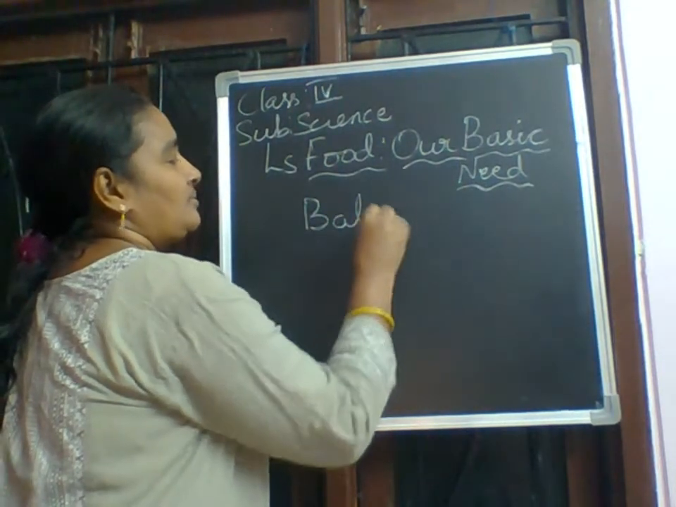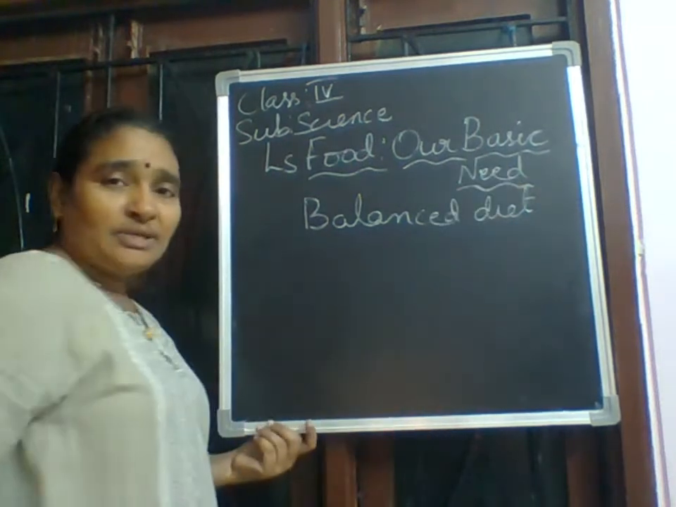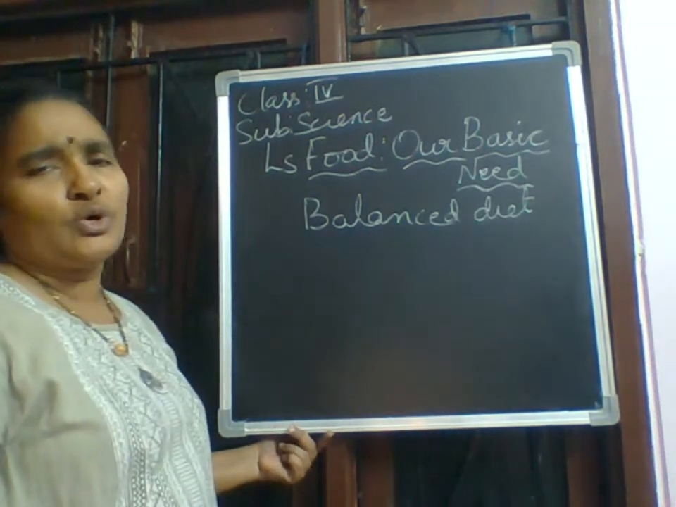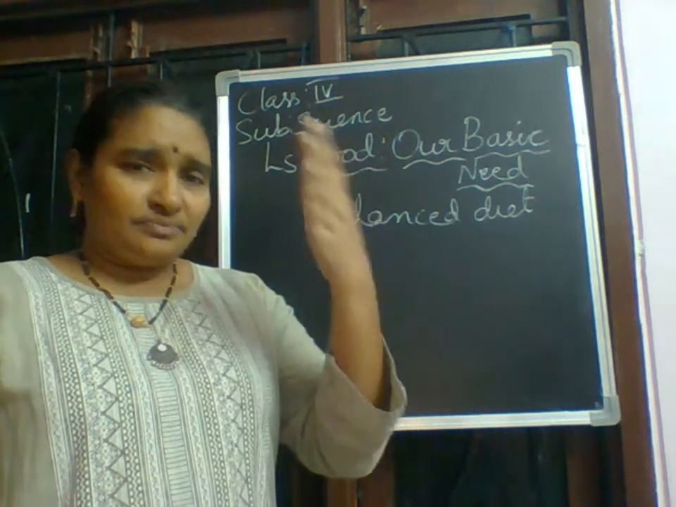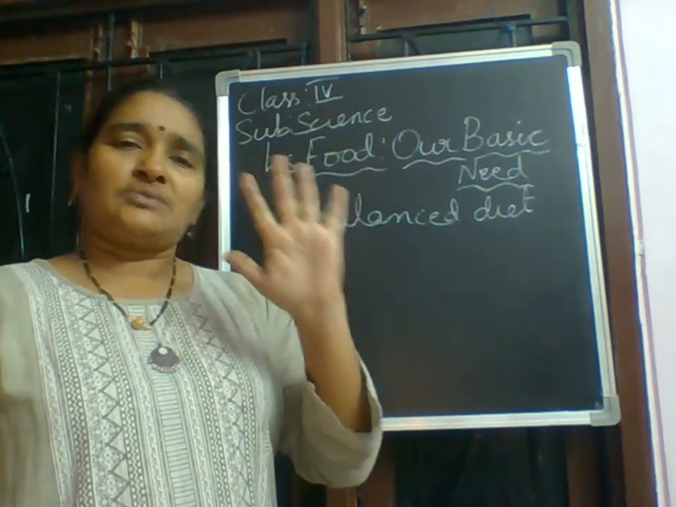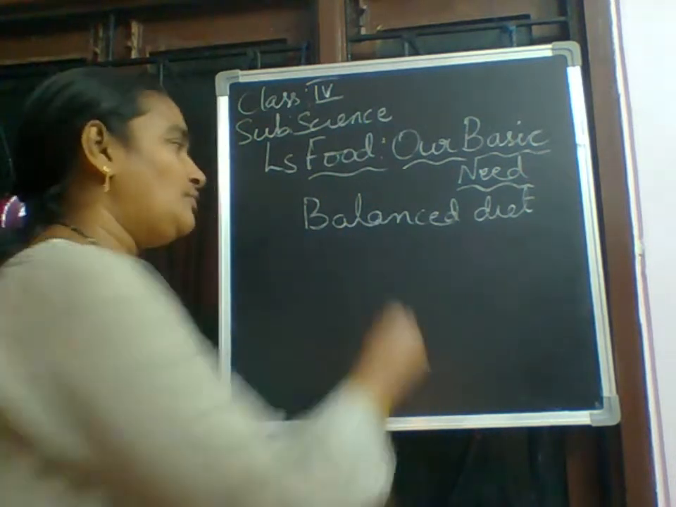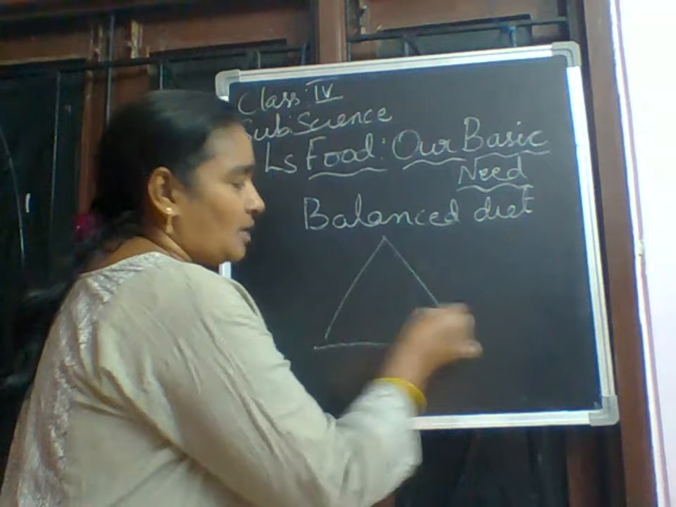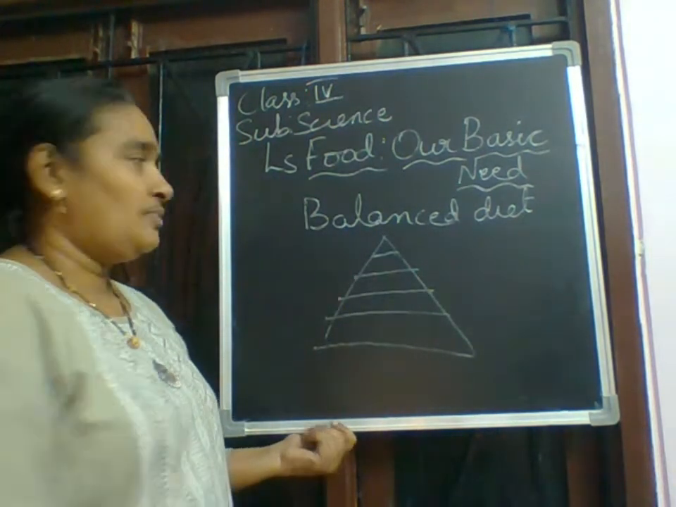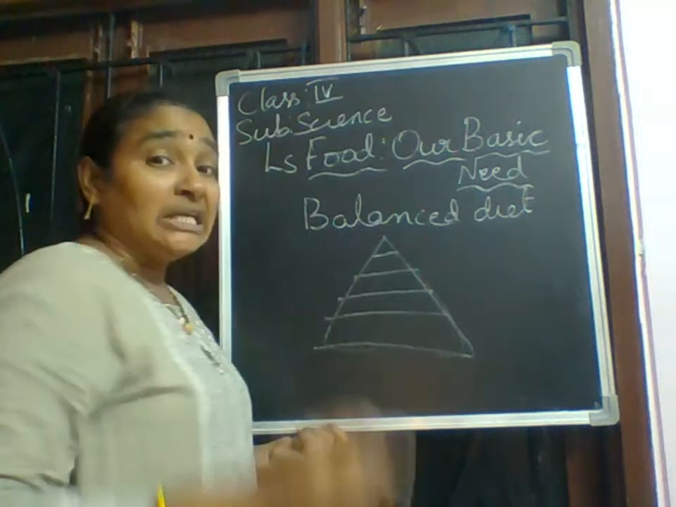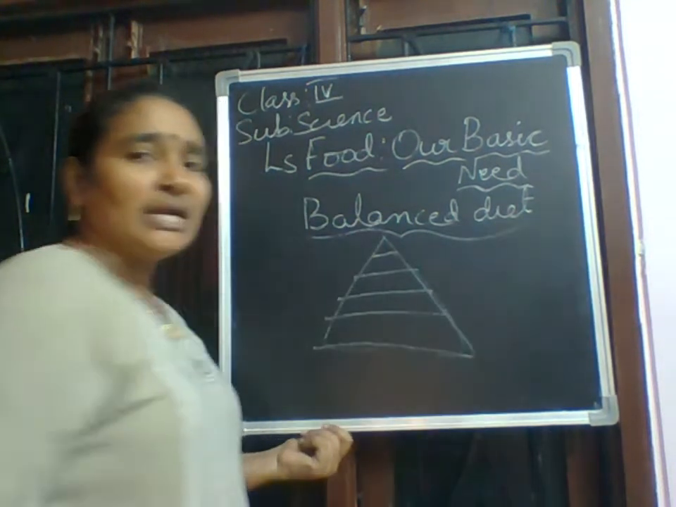Balanced diet. Balanced diet means you have to take all the food groups: carbohydrates, proteins, fats, vitamins and minerals, roughage, all these items along with water. Then only you will be having your balanced diet. Means all the food groups should be included. When you are taking all these food groups in the right amount, then only your diet is called a balanced diet.